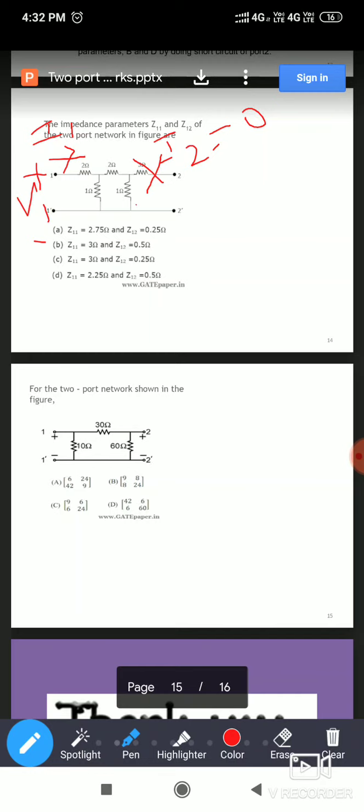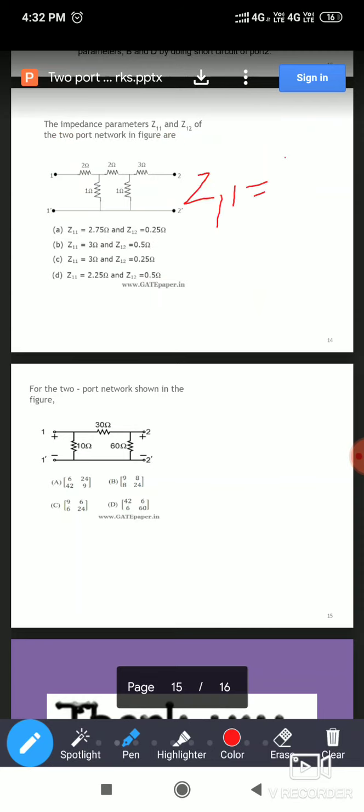Now this 1 ohm and 2 ohm are connected in series, and that is in series with this 1 ohm, which is in parallel with 1 ohm, and again in series with 2 ohm. So Z11 is equal to 2 plus 1 in parallel with 1, in addition with 2.